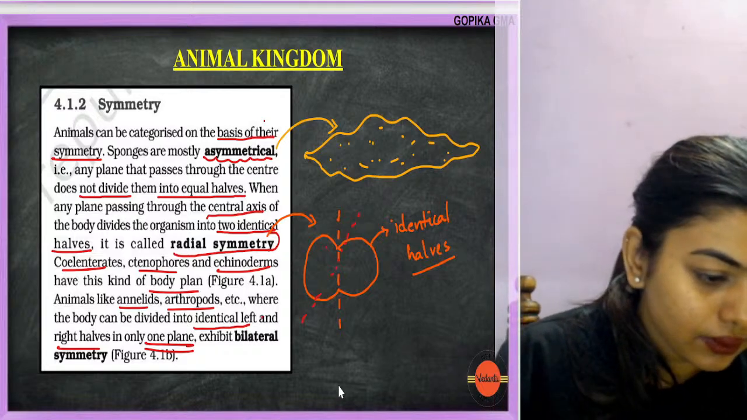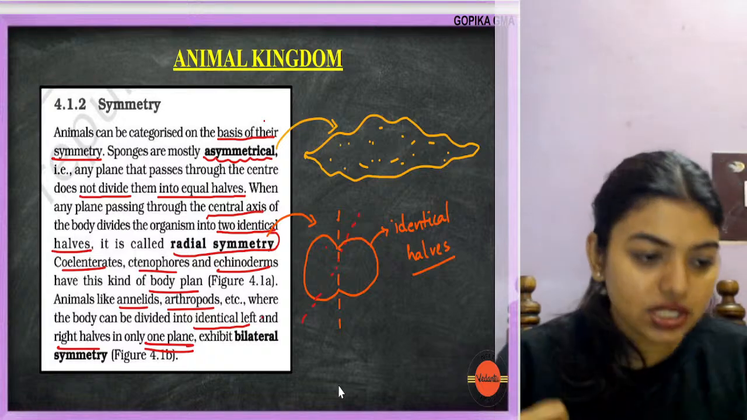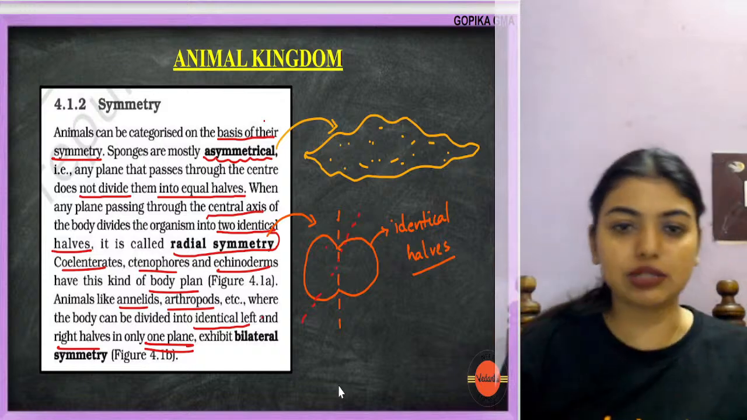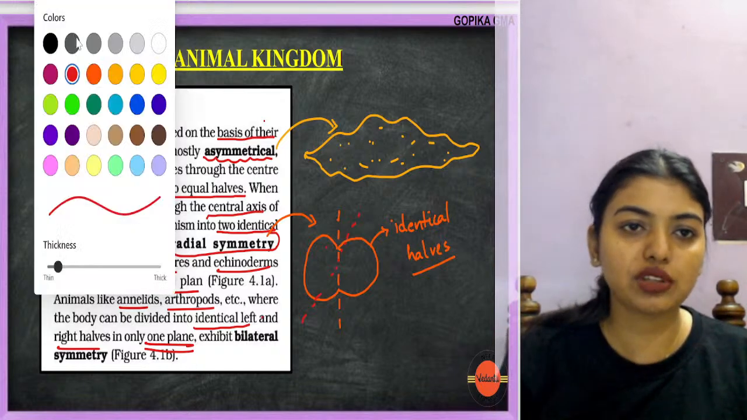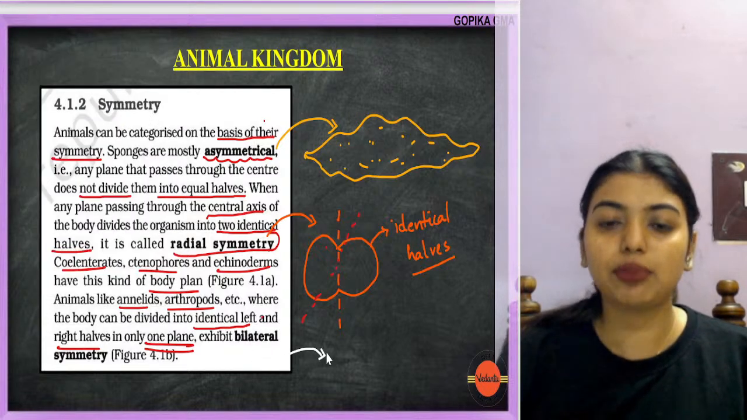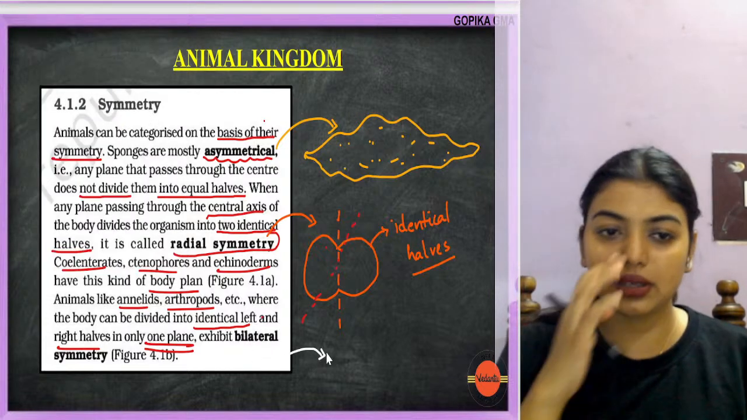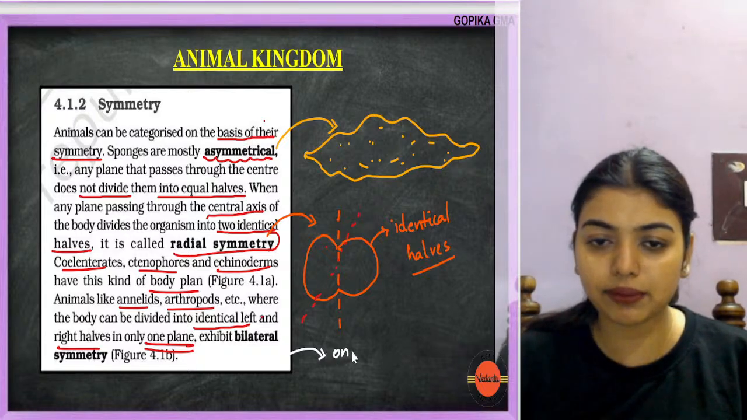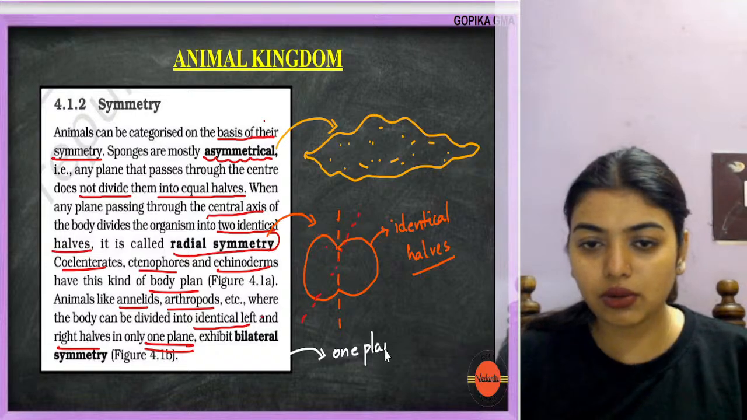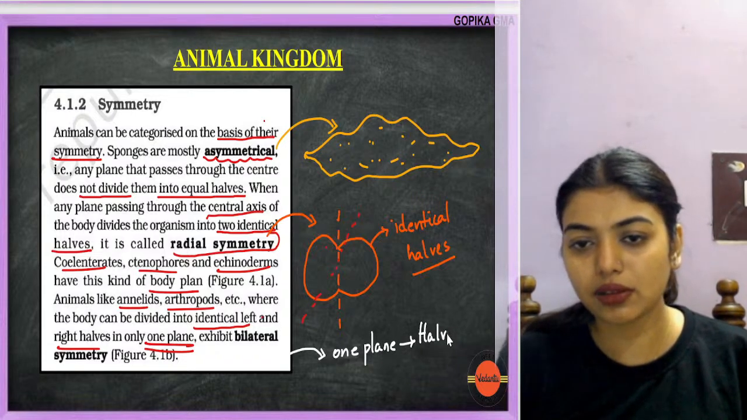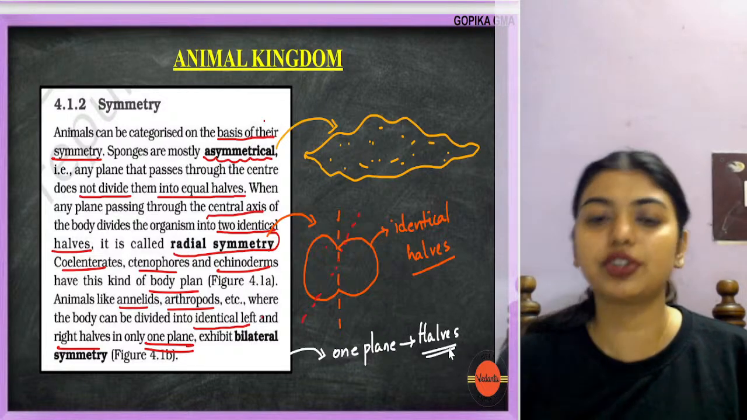Mostly we will finish as many phyla as possible. We'll try to finish all the phyla possible, not all, but at least up to Annelida and Arthropoda. So here bilaterally symmetrical means only in one plane it will give me halves.